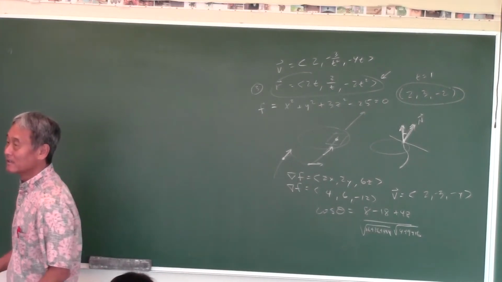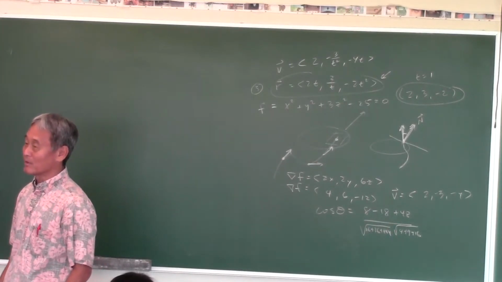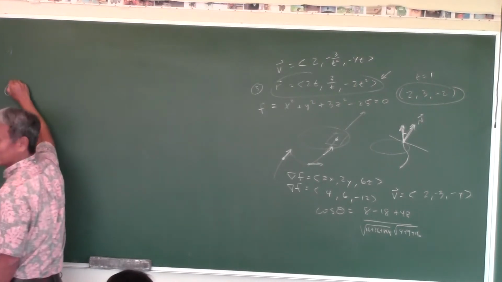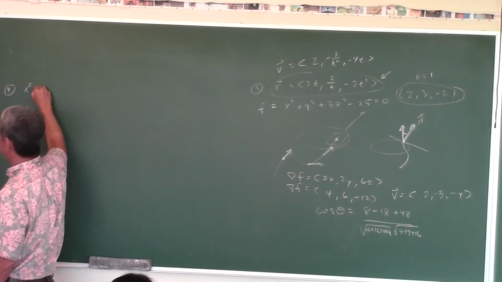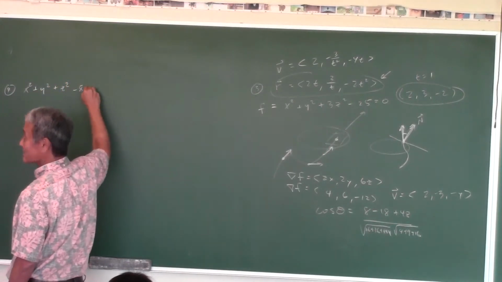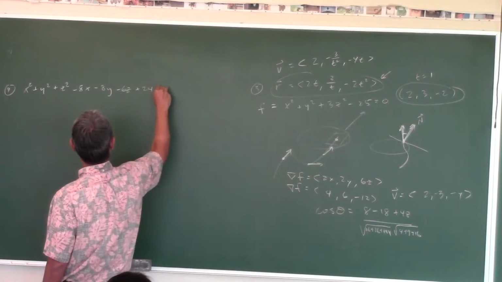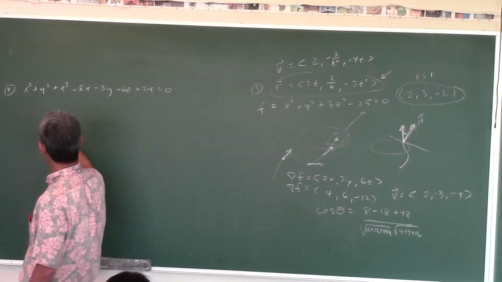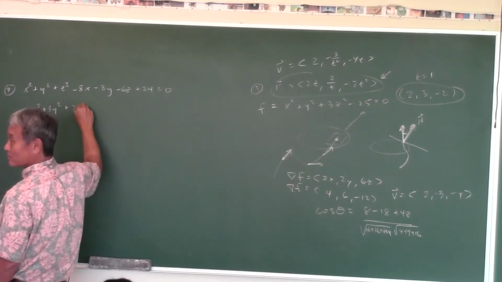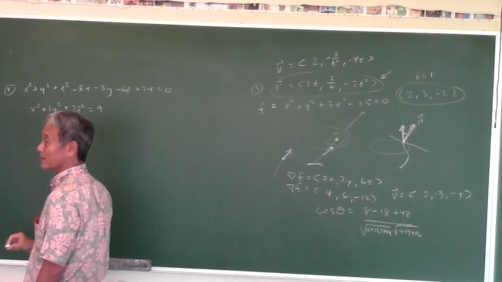Show that the sphere given is tangent to the ellipsoid at the point 2, 1, 1. The answer on the bottom says duh. The sphere x squared plus y squared plus z squared minus 8x minus 8y minus 6z plus 24 is equal to 0 is tangent to the ellipsoid x squared plus 3y squared plus 2z squared equals 9 at the point 2, 1, 1.